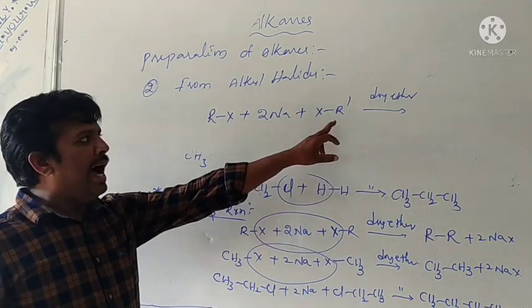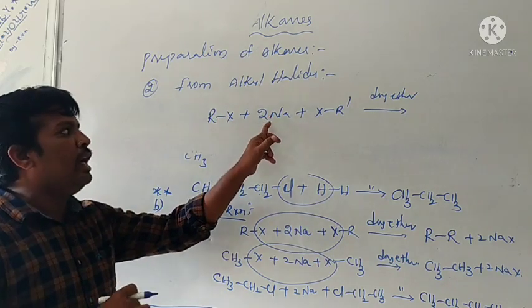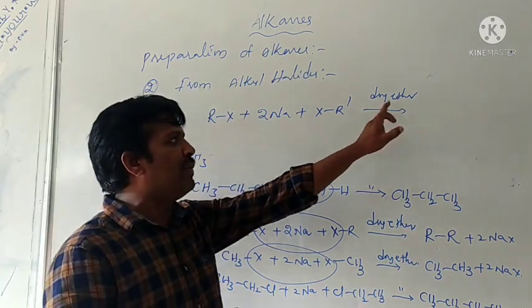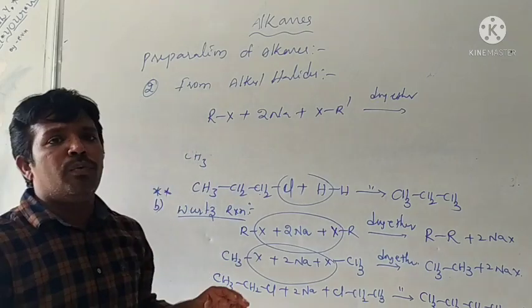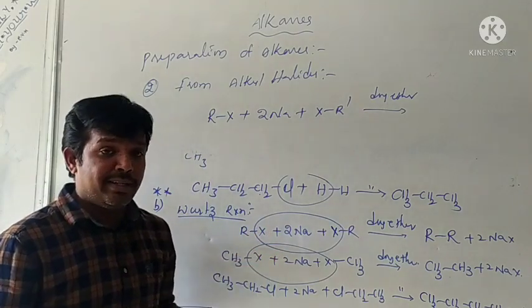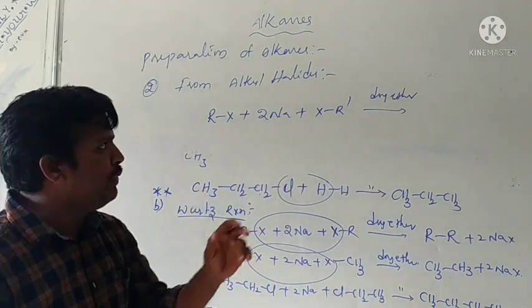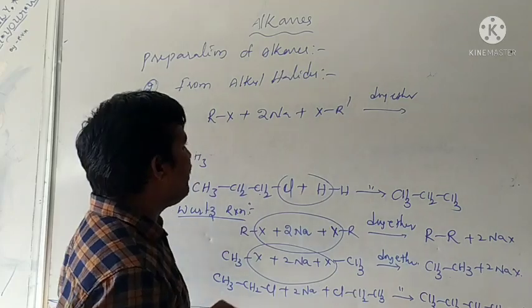When unsymmetrical alkyl halides react with sodium in presence of dry ether, we get alkanes, but a mixture of alkanes.